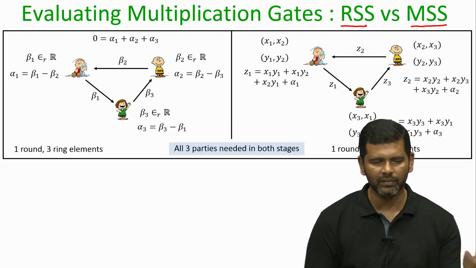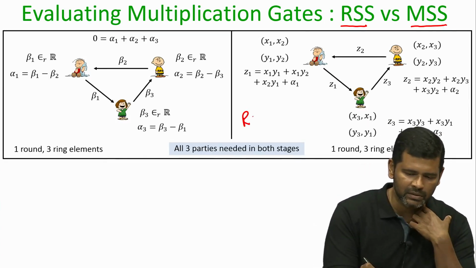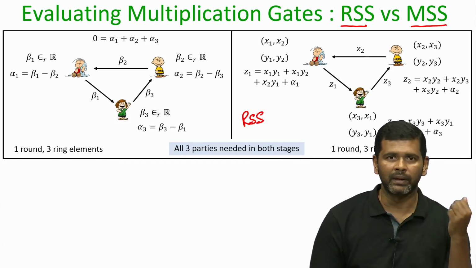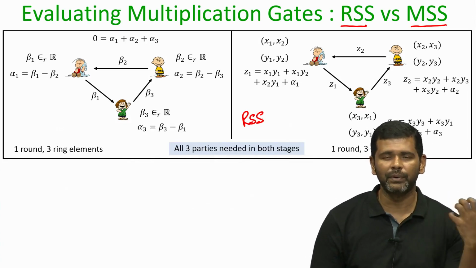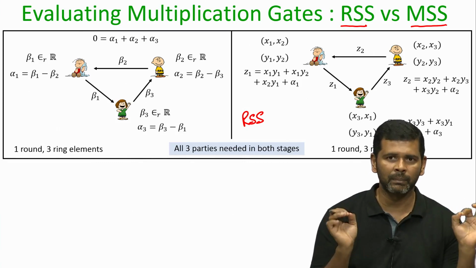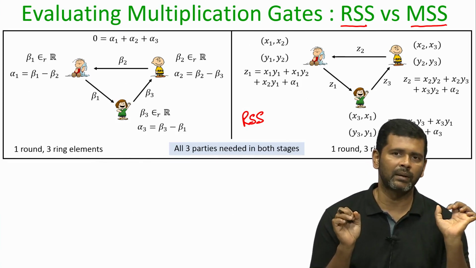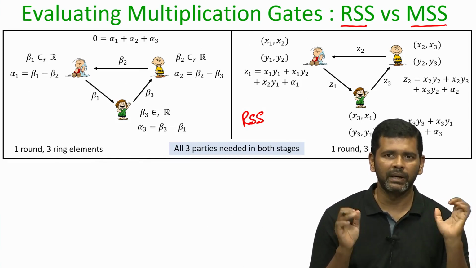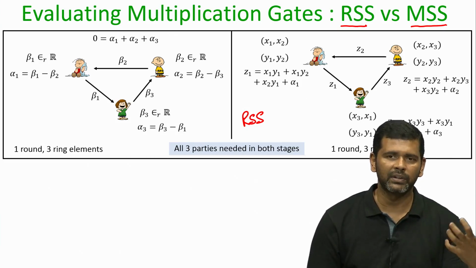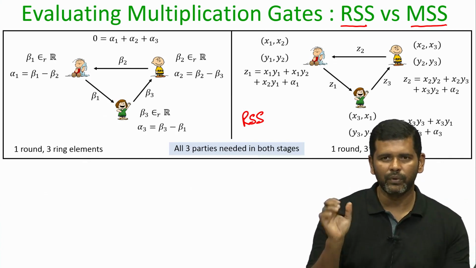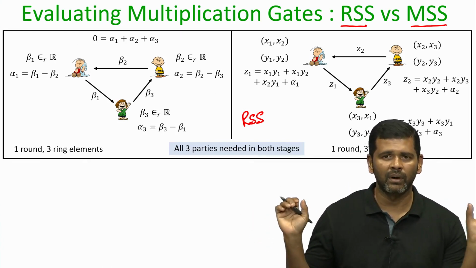So, this was the process for RSS based evaluation of multiplication gate, and why we are comparing the evaluation of multiplication gates, because remember the cost of any generic MPC protocol is predominated by how much communication you are doing for evaluating the multiplication gates, because for the input gate and for the output gate the costs are more or less fixed.